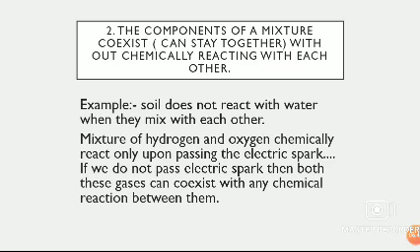If there is no electric spark, then hydrogen and oxygen can stay together in the mixture without chemically reacting. But if you pass an electric spark through the mixture of hydrogen and oxygen, only then can they chemically react with each other, undergoing a chemical change. So if you are not passing the electric spark, they can stay together without chemically reacting with each other.